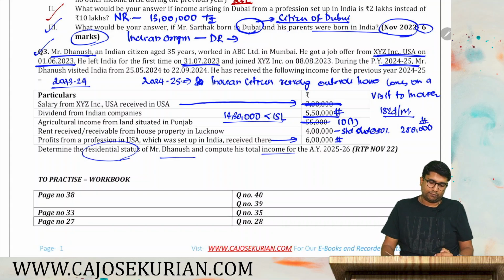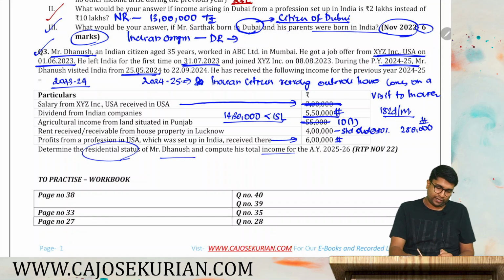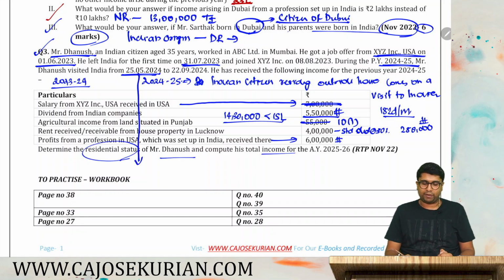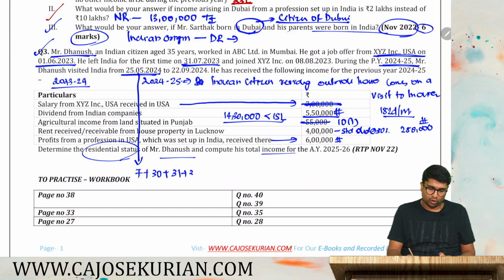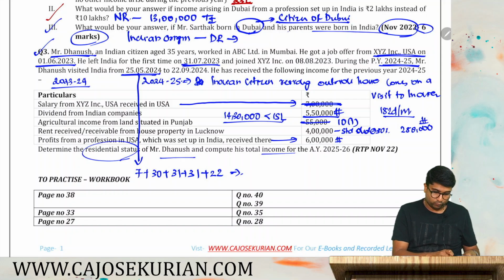Now let's count the number of days. He visited on 25th May 2024. 25th May 2024 means on May 25, 26, 27, 28, 29, 30, 31, that is 7 days. June for the whole month, July for the whole month, August for the whole month. September he left on 22nd, so 22 days in September. So let's count the total number of days: 7 plus 30 plus 31 plus 31 plus 22, and that is 121 days.